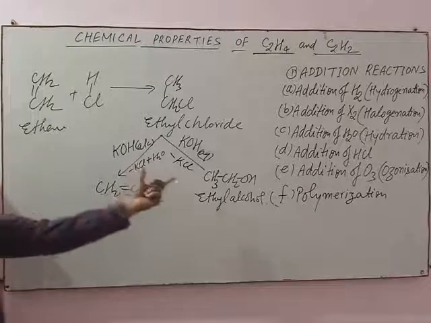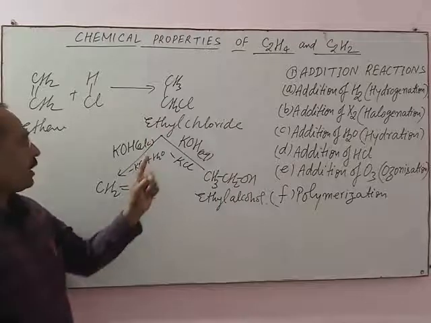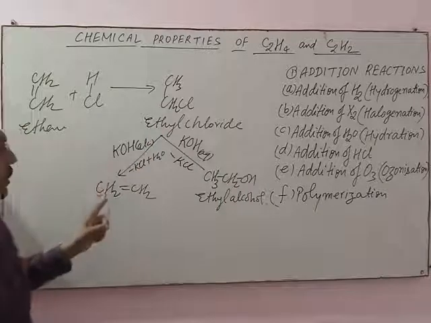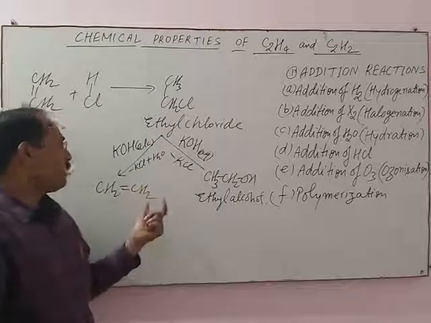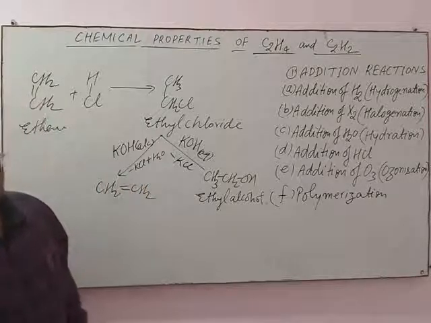So this is a very important reaction. What happens when ethyl chloride is treated with aqueous NaOH or aqueous KOH, and alcoholic NaOH or alcoholic KOH?